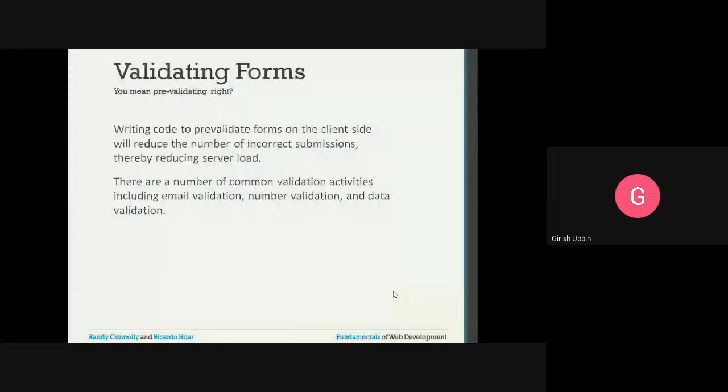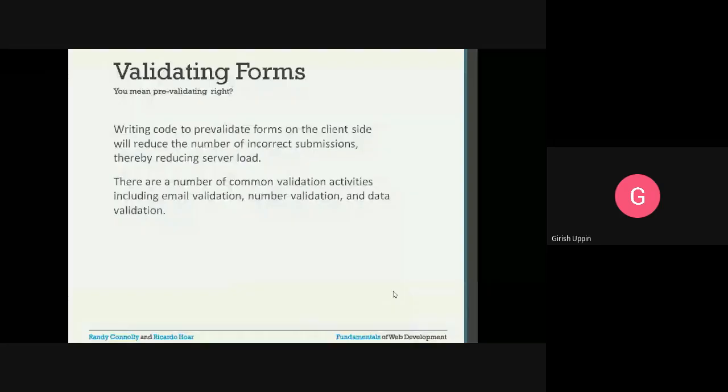Next is forms: validating forms. The meaning of validating forms is that whatever information is entered by the user inside the form, you want to check whether it is correct or not. That is called validation.